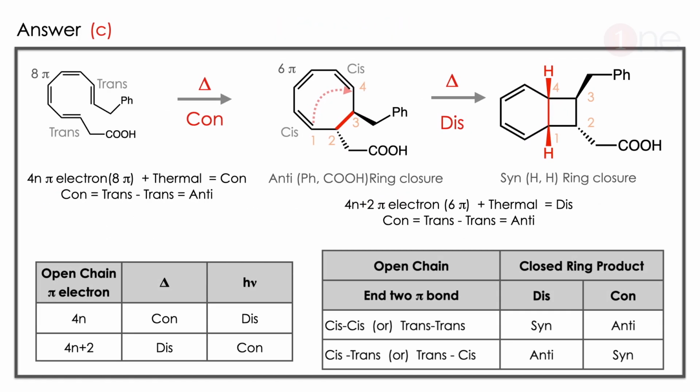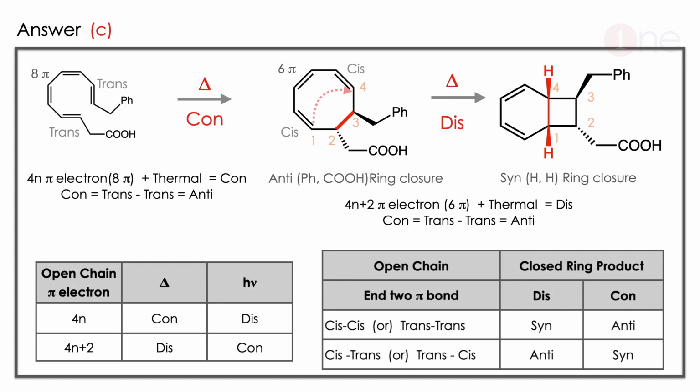The answer is D. Let us see how. This is a photochemical reaction. This is the pericyclic reaction. The ring closure occurs. The starting material is trans, and 8 pi electrons are there. So thermal, 8 pi electrons, so it is a conrotation. Conrotation always leads to the end-end double bond trans. You have to know conrotation leads to anti.